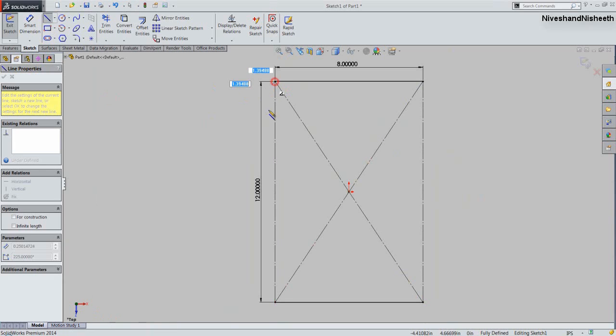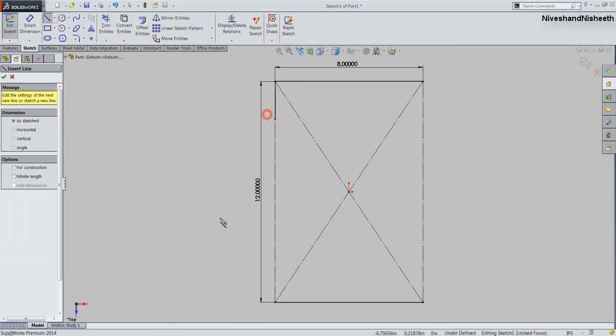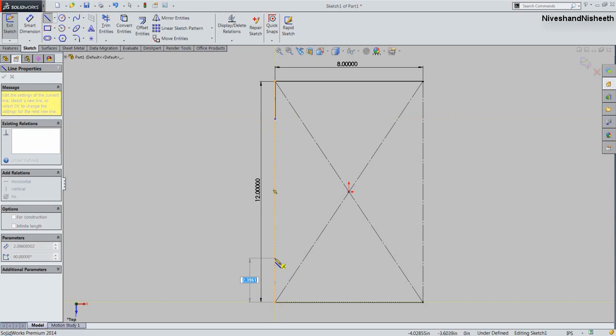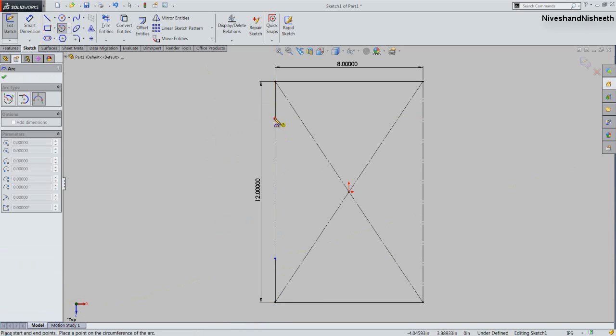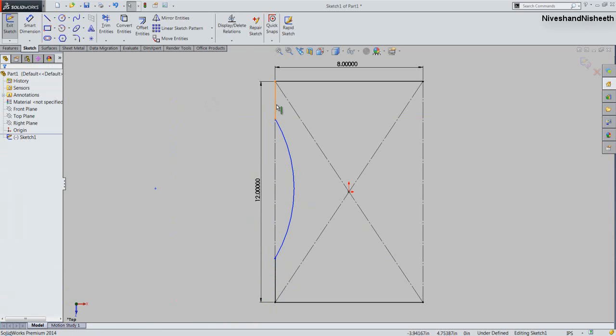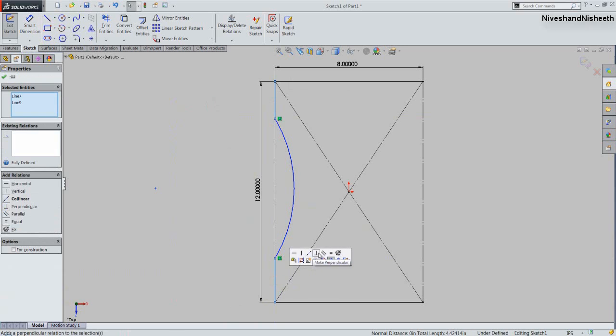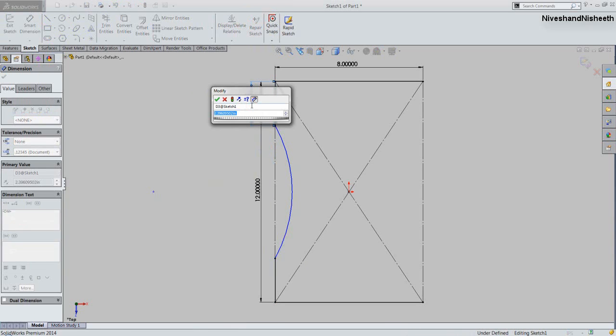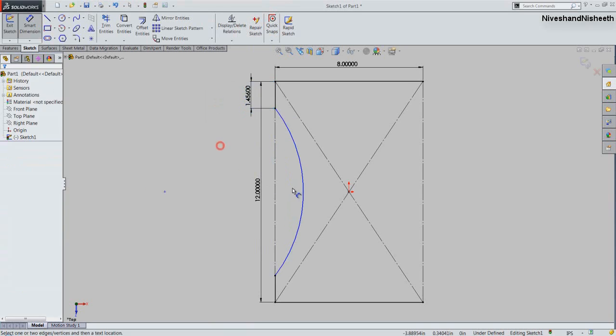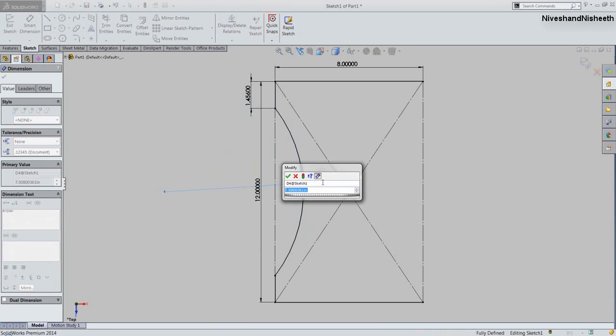We draw two vertical lines over the both endpoints of the rectangle like this. We will draw an arc on here to connect the sketch lines. Now we will fix the equal relation between these two lines, and its length will keep 1.456 inches. Fix the radius of the arc 6.772 inches.